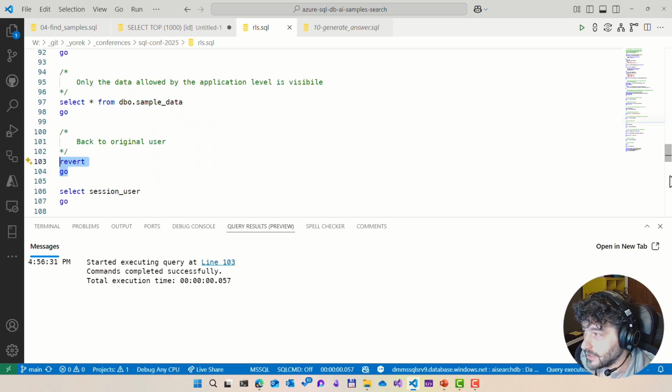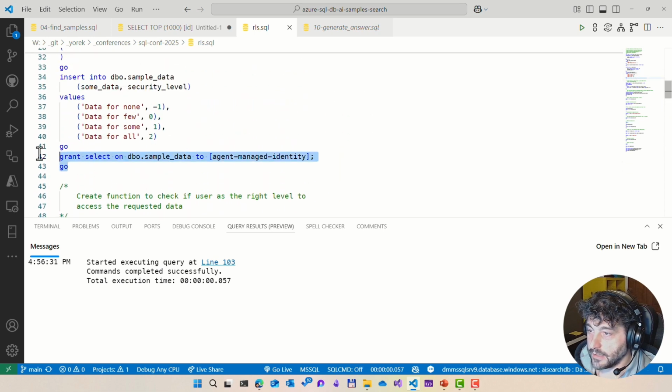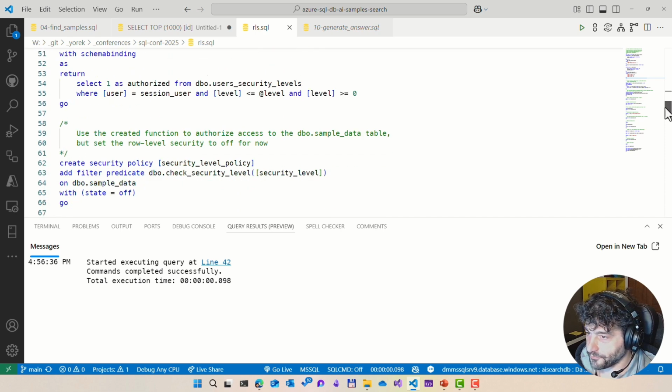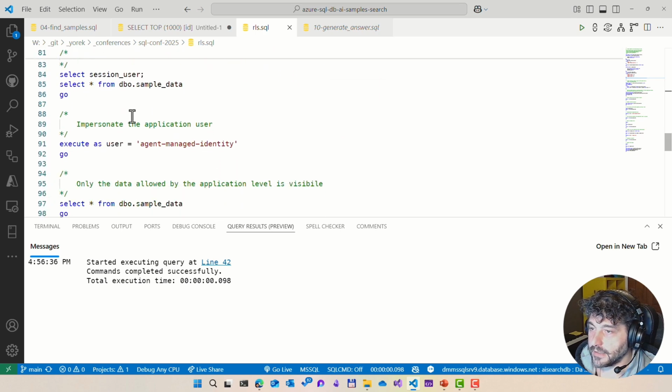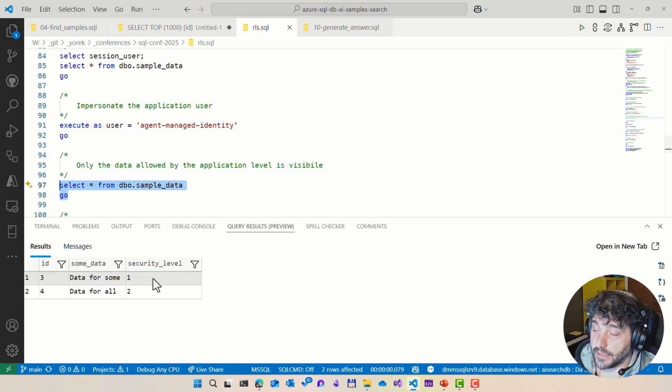That's another good example of permission. I need to grant the permission to the agent. Let me go back, impersonate the user again, and execute the query. Now you will see that the agent doesn't even see the row number 0.